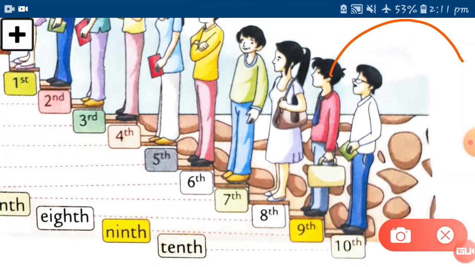So he has to go after the 8th person, then the 9th person will go. The white shirt boy's position is 10th. It means after the 9th person visits the bank, he will go to visit. So these are the ordinal numbers.